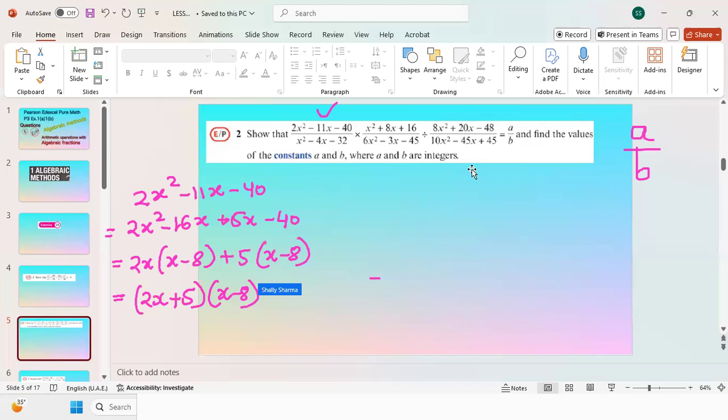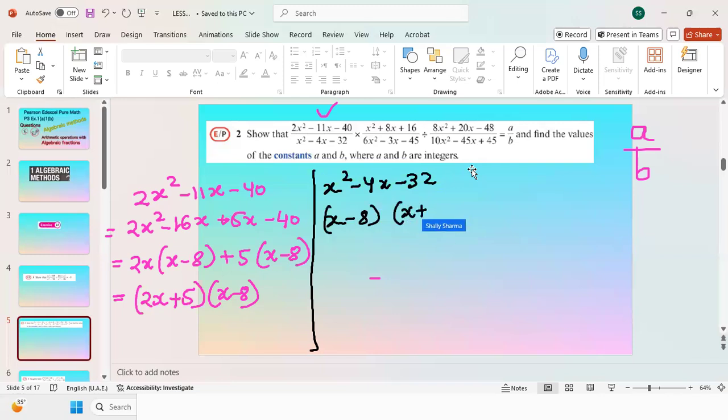So this is the first part I got here. Then I have to solve for the second one, and that is x squared minus 4x minus 32. Here the factors will be negative 8 and 4. So it will be x minus 8 and x plus 4.